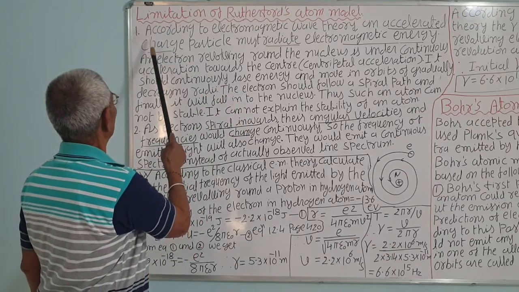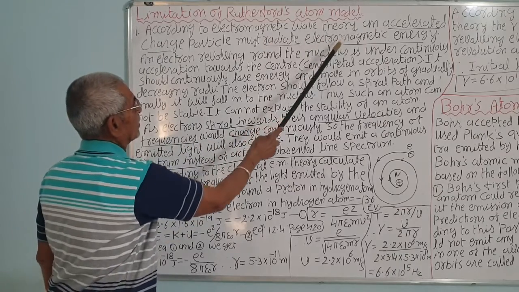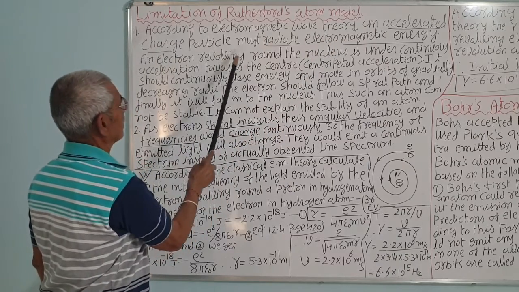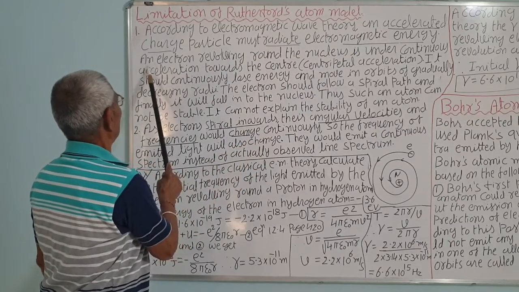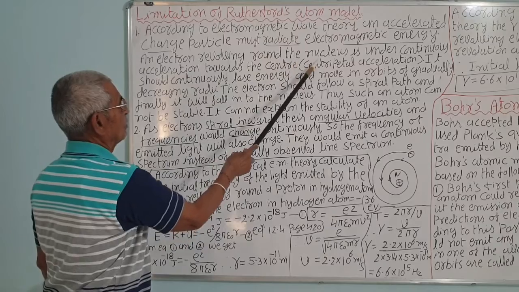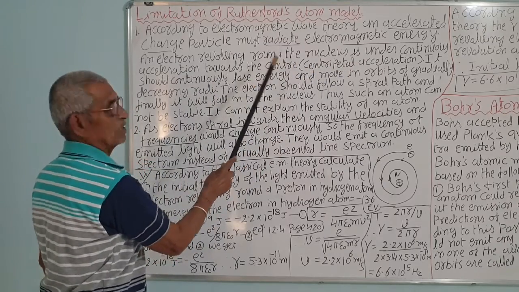Let us see. According to the electromagnetic wave theory, an accelerated charged particle must radiate electromagnetic energy. An electron revolving around the nucleus is under continuous acceleration toward the center.